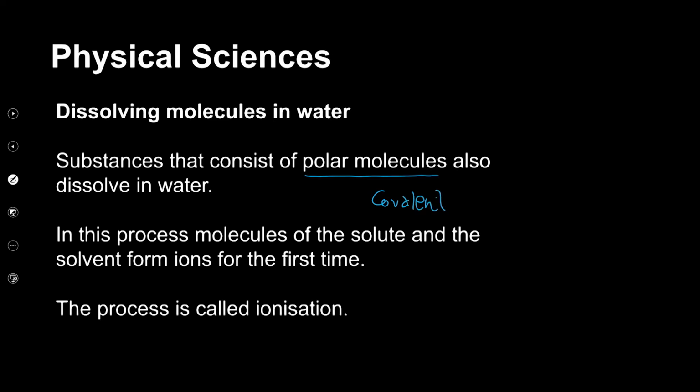When we describe the composition of a substance and say it's molecular, we're saying that it consists of covalent bonds, as is the case with water molecules. We've seen that before. In this process, the molecules of the solute, the substance that dissolves in water, and the solvent form ions for the first time. So the process of ionization involves molecular or covalent substances. That's the main idea as far as dissolving a molecular substance in water. The process involved there is ionization. Take note of that very important keyword.